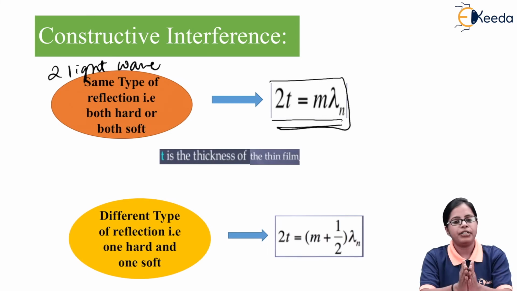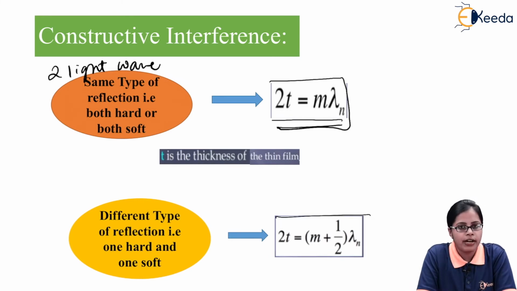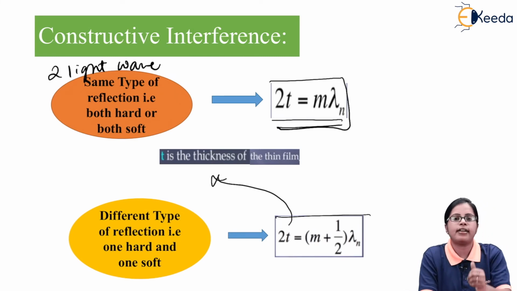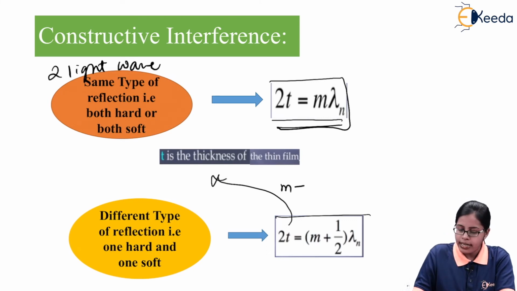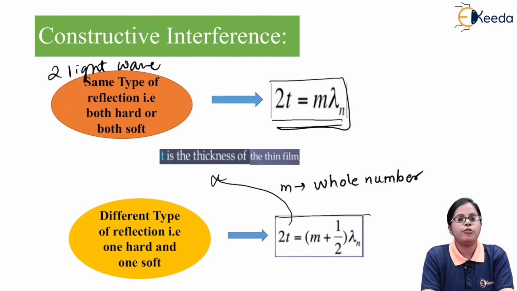So if we have different types of reflection, again we are going to get a constructive interference, which is given by the condition 2t = (m + 1/2)λn. Again, t has the same significance, that is the thickness of the thin film, m indicates the whole number, and λn indicates the wavelength of light in the new medium.